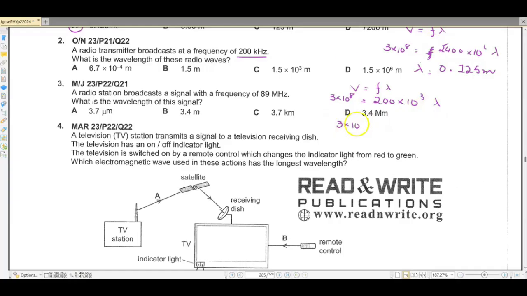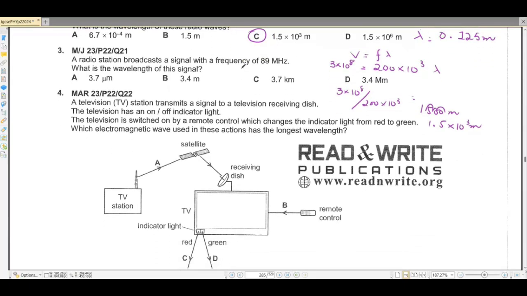After we are done with these calculations, the answer we are going to get is 1500 meters, but it's not written over here. So if we move this point 3 places backwards, this is going to be 1.5 into 10 raised to the power 3 meters. Simple maths. C is our correct option over here.